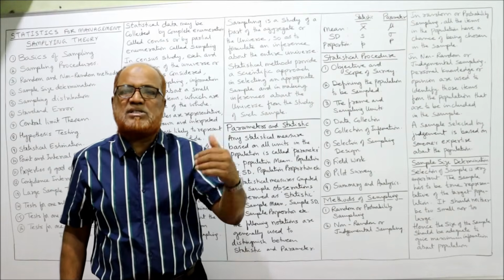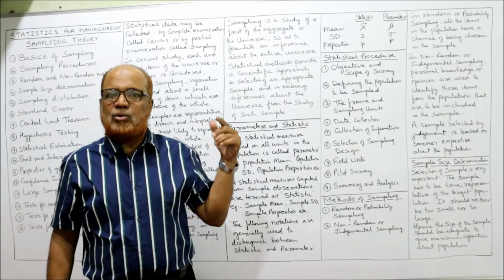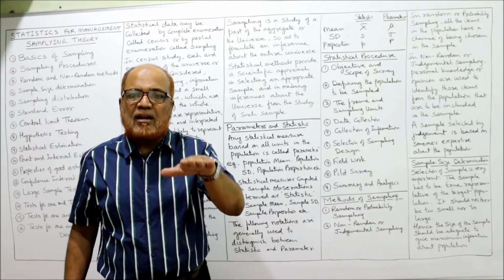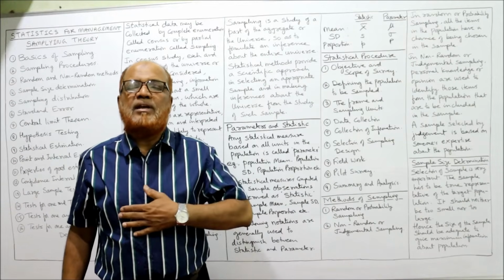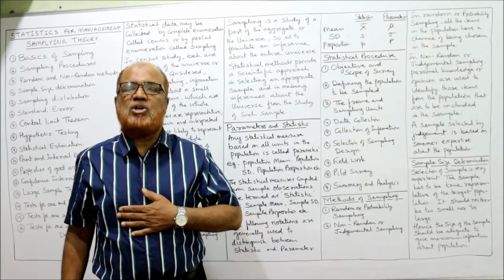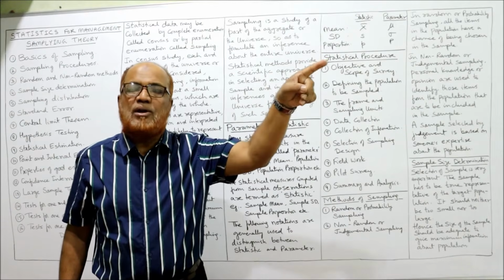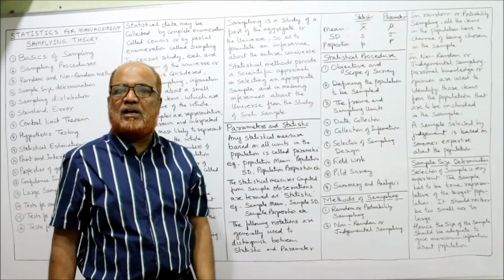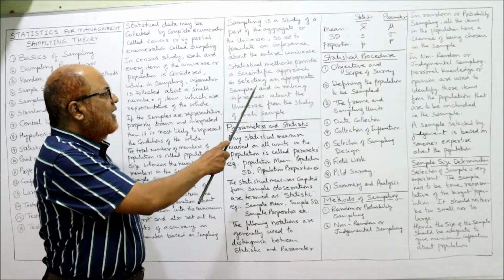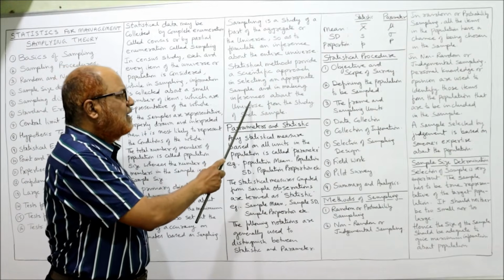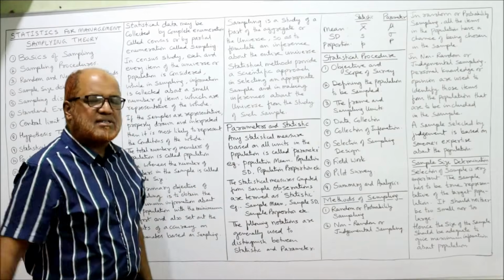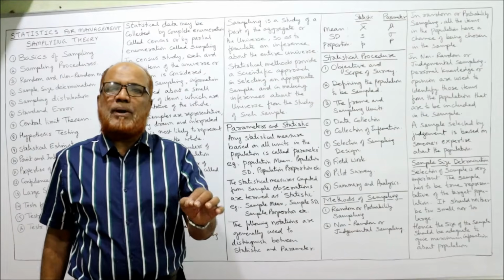Different methods have been specified by statistics through which the standard error may be reduced. That means we get maximum information about the population from the study of the sample, in selecting an appropriate sample and making inferences about the universe from the study of such a sample. So that is the main purpose.